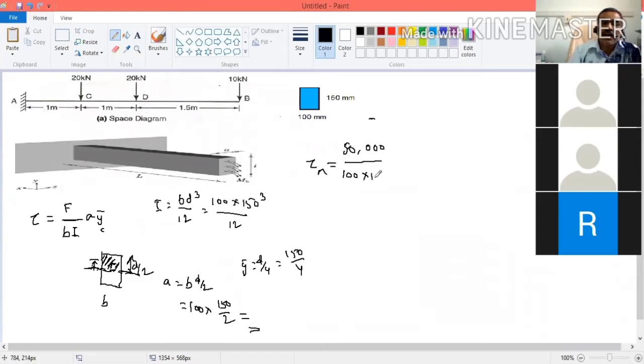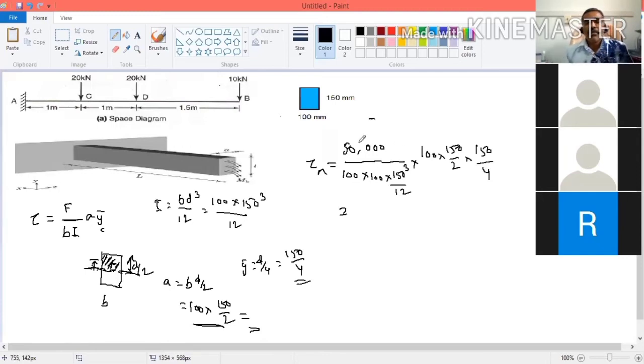It is 100 into 150 cube divided by 12, multiplied by, what is the area? Area is equal to 100 into 150 by 2, multiplied by y bar, which is 150 by 4. So this will be the shear stress at neutral axis.